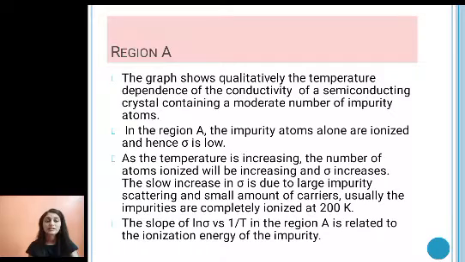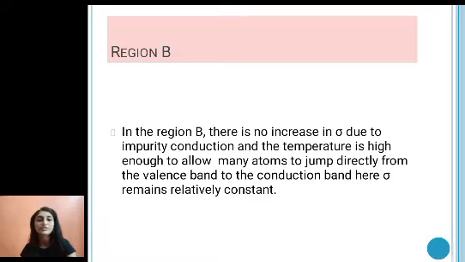And the slope of the log of conductivity versus 1 by T in region A is what we call the ionization energy of the impurity. In region B, there is no increase in conductivity due to impurity conduction, and the temperature is high enough to allow many atoms to jump directly from the valence band to the conduction band, and hence conductivity remains relatively constant.